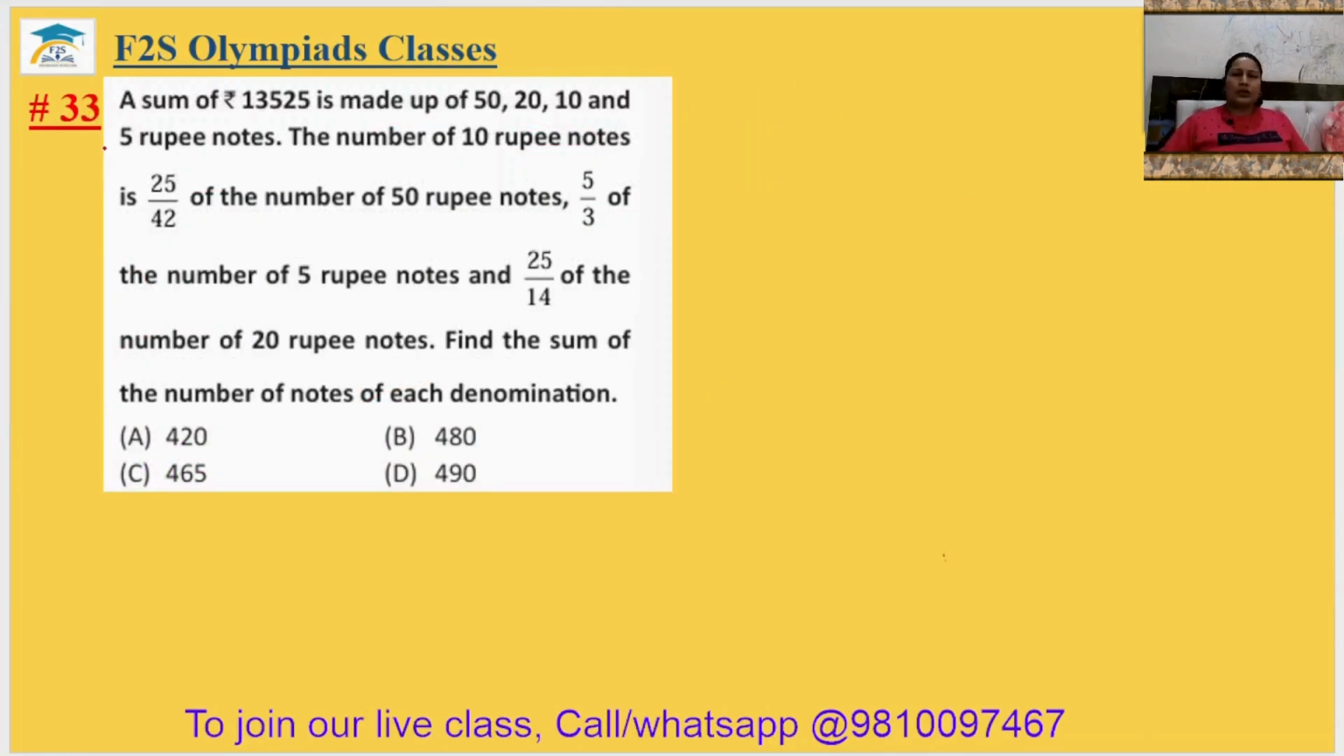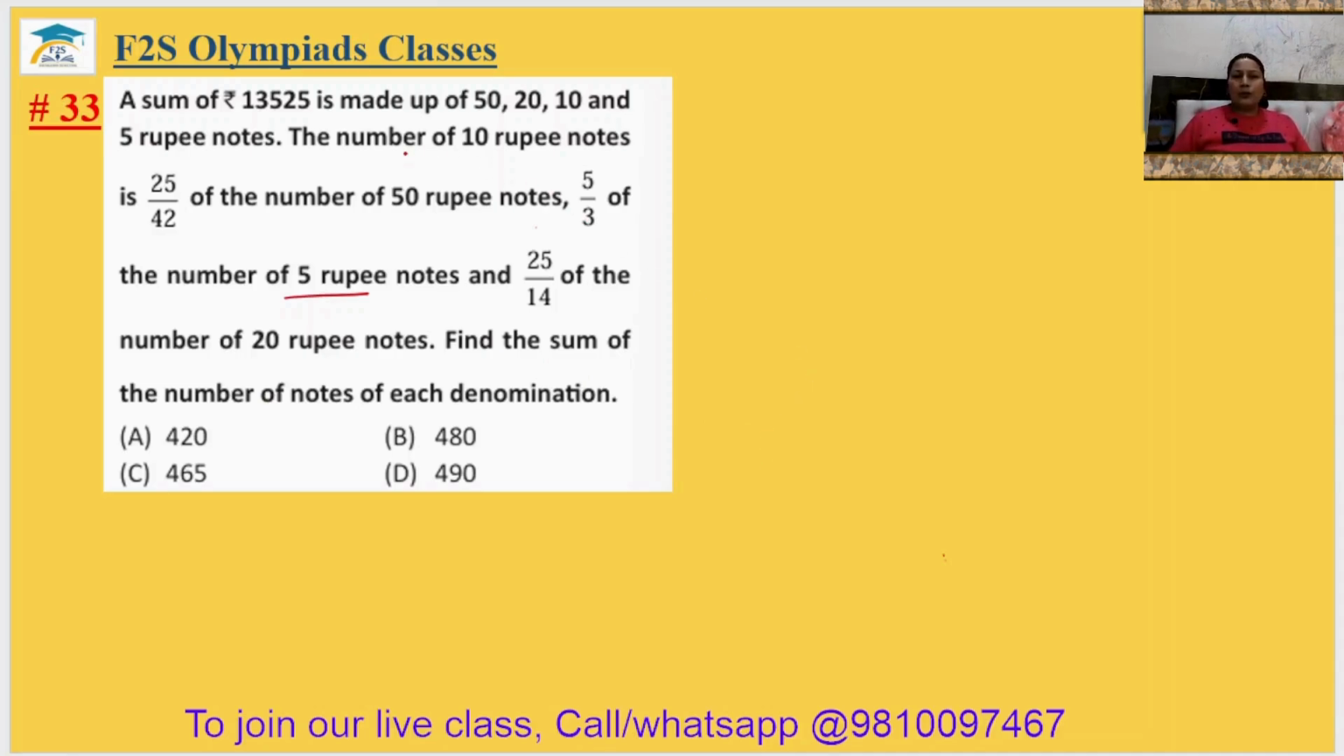Question number 33. A sum of 13,525 is made up of rupees 50, 20, 10 and 5 notes. The number of 10 rupee notes is 25 upon 42 of the number of 50 rupee notes, 5 by 3 of the number of 5 rupee notes, and 25 by 14 of the 20 rupee notes. Find the sum of the number of notes of each denomination.